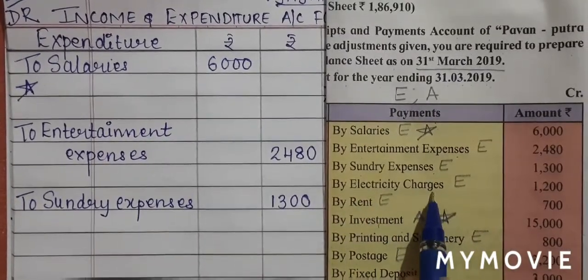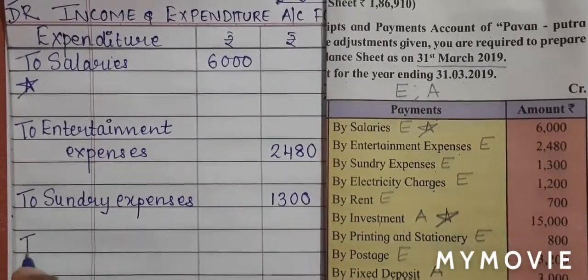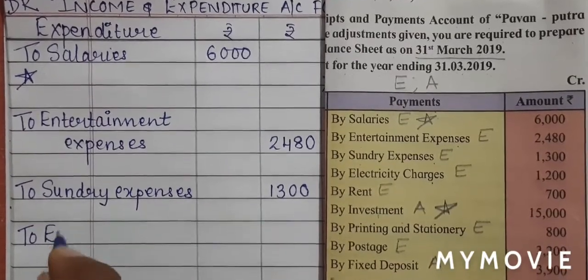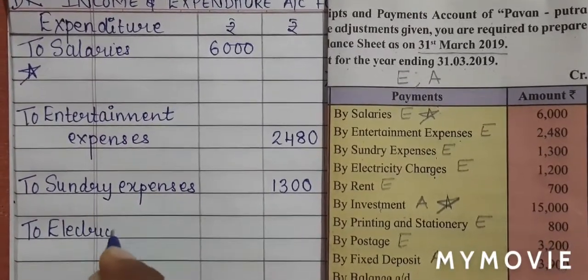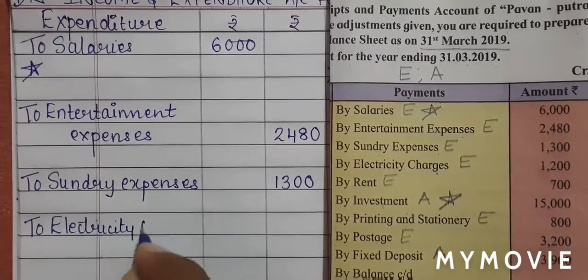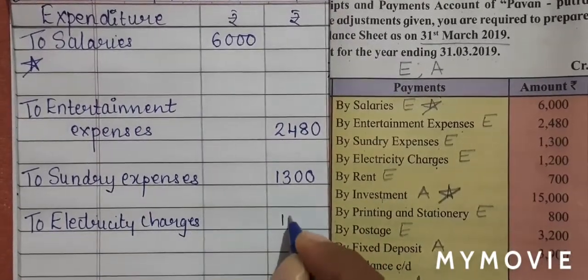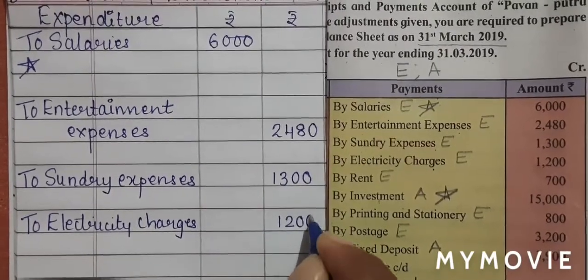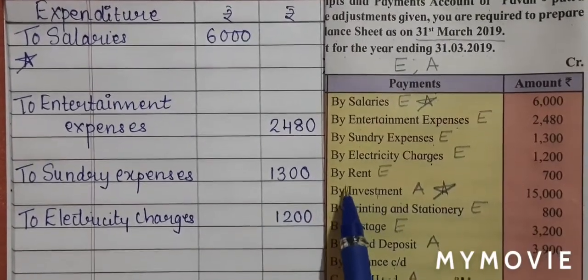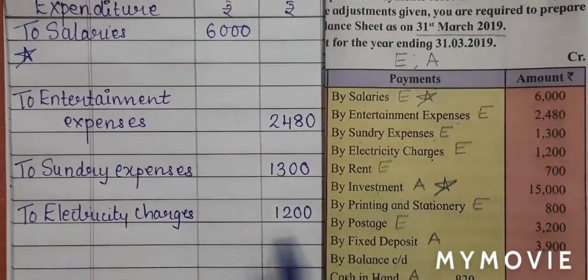Next is electricity charges. Again on the expenditure side, I'll write to electricity charges. There is no star, outer column 1200. Next is rent.